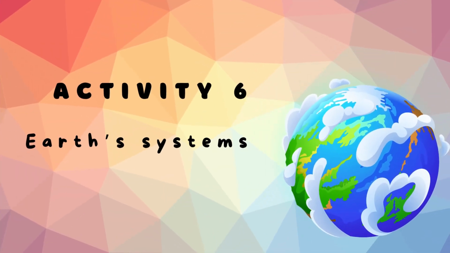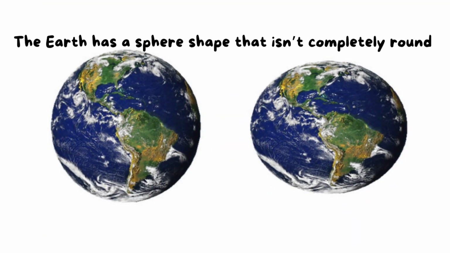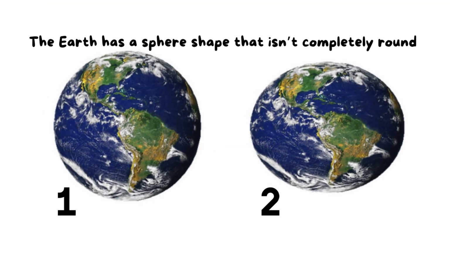We have here activity 6, Earth's systems, as we will discuss in more detail the 4 systems of the Earth. But first, we need to know the meaning of: the Earth has a sphere shape that isn't completely round. So, it's a sphere shape that isn't completely round.